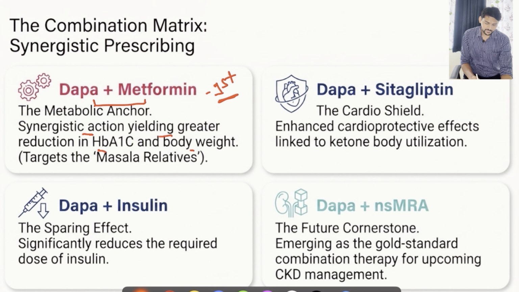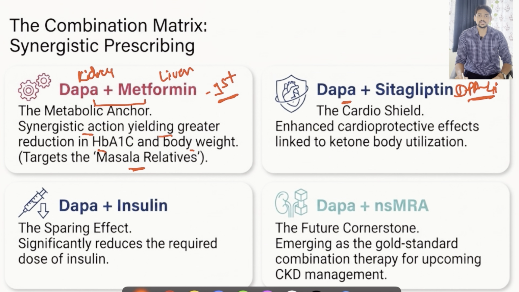If you remember the two relatives, one from the liver and another from kidney, we can target them by combining these two. Similarly, when it comes to SGLT2 inhibitor along with DPP4 inhibitors, this combination is very helpful, especially if the patient is having some cardiovascular comorbidity.